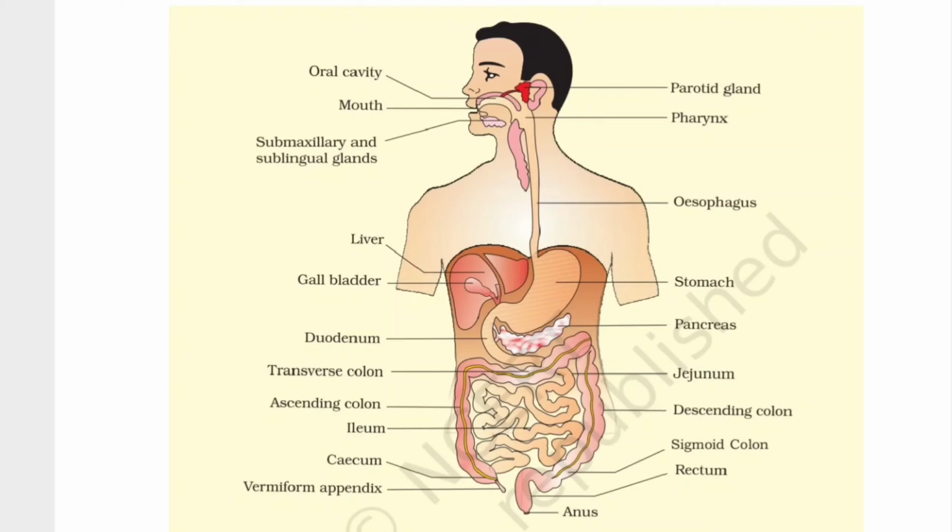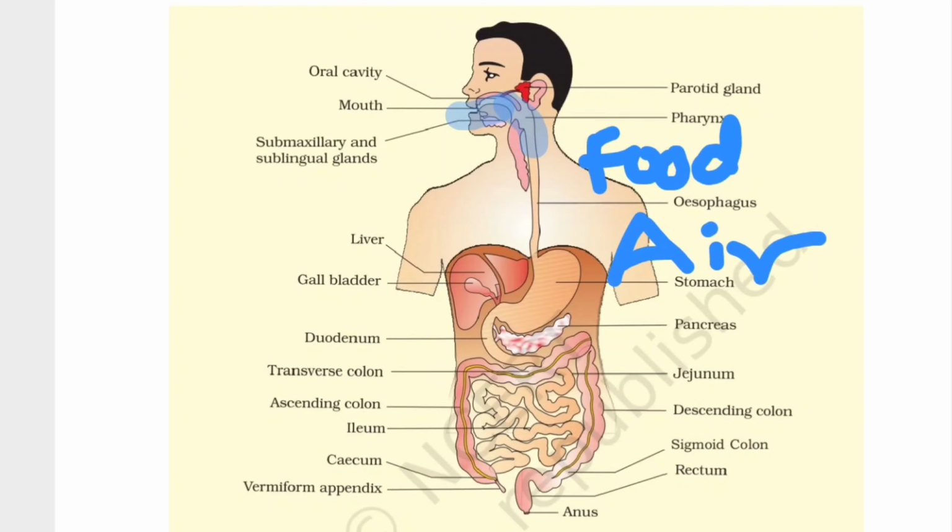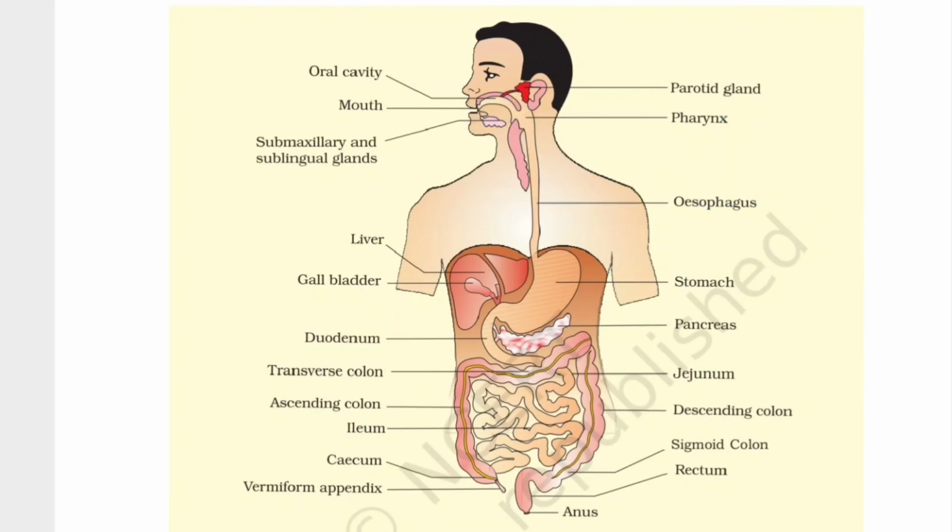Whatever food enters our mouth goes to the pharynx, which is the common passage for food and air. Just after the pharynx, the food enters a long tube-like structure called the esophagus.